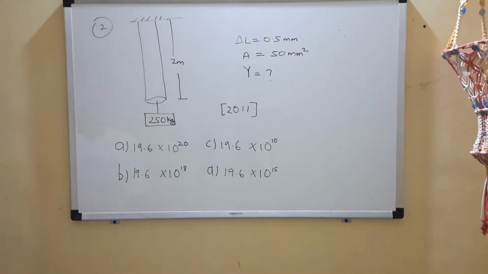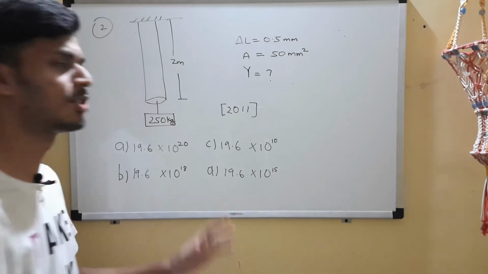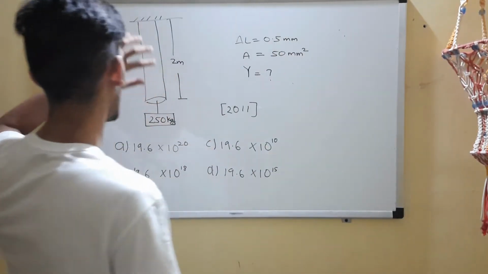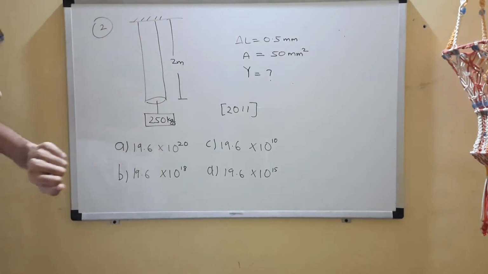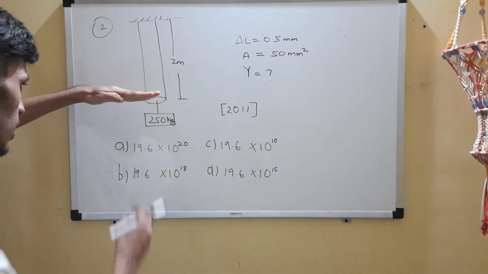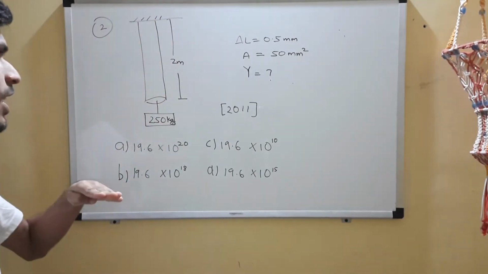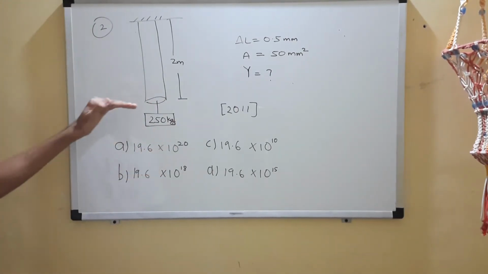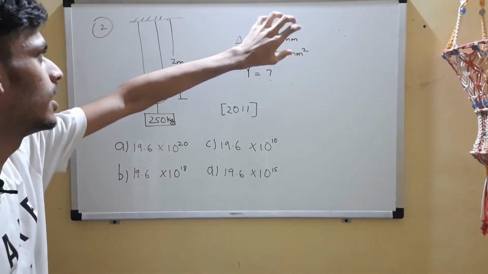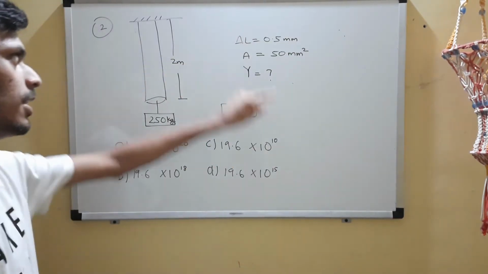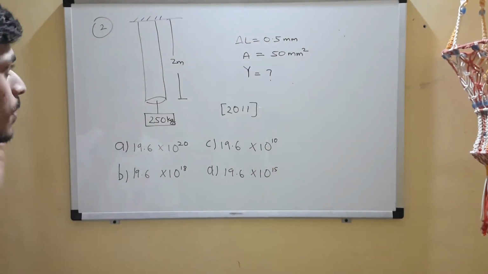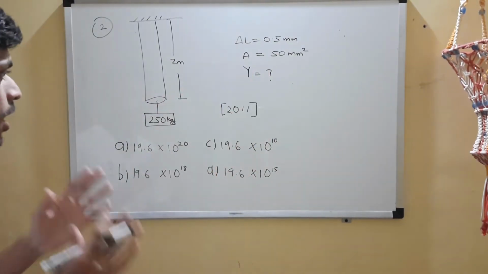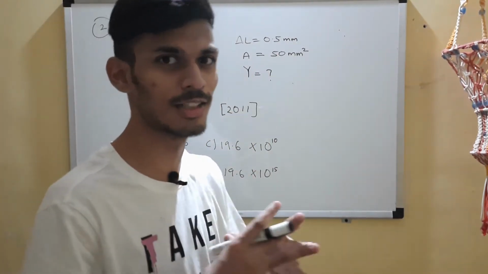Question 2, it was asked in BITSAT 2011. I think the story is quite evident from the question. You have a rod of length 2 meters. The bottom end of this rod is attached to a mass of 250 kgs, due to which there will be an extension in the length. It is also given that the extension in the length is 0.5 millimeters. Area of cross section is also given, which is 50 millimeters square. You are supposed to find the Young's modulus.